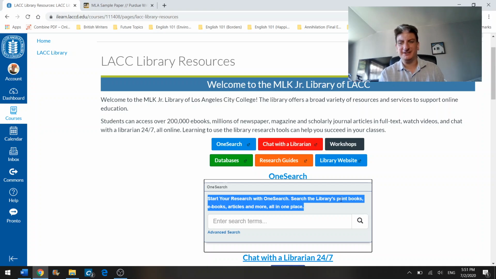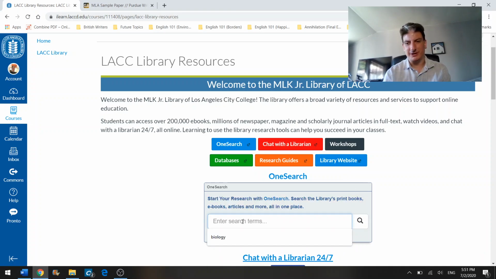We're all very familiar with this. The workshops act as a supplement to you actually going into the library, so if that's something you want to do, absolutely take advantage of those workshops. We'll be talking about databases a little bit later. The research guides are really helpful. They tell you about MLA format, how to do the research process, and so on. And then, of course, they have the official library website, but we're just going to use OneSearch right now.